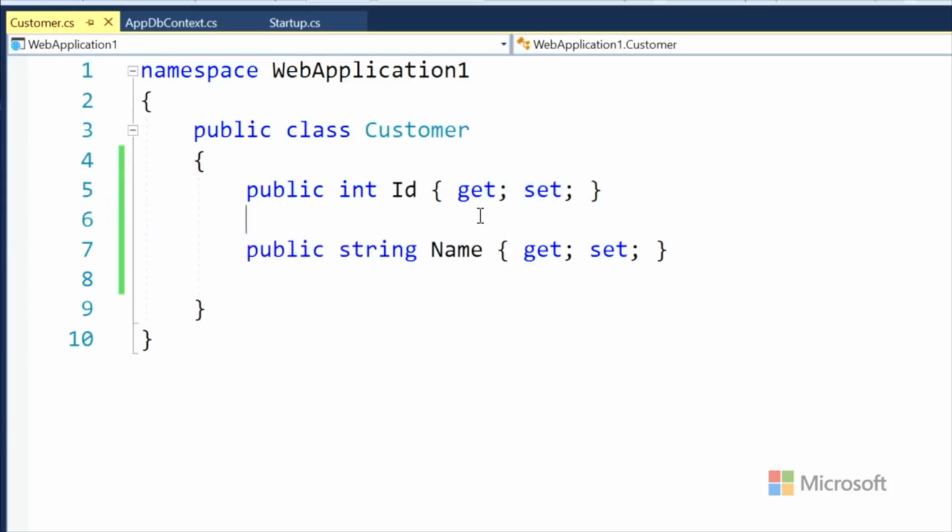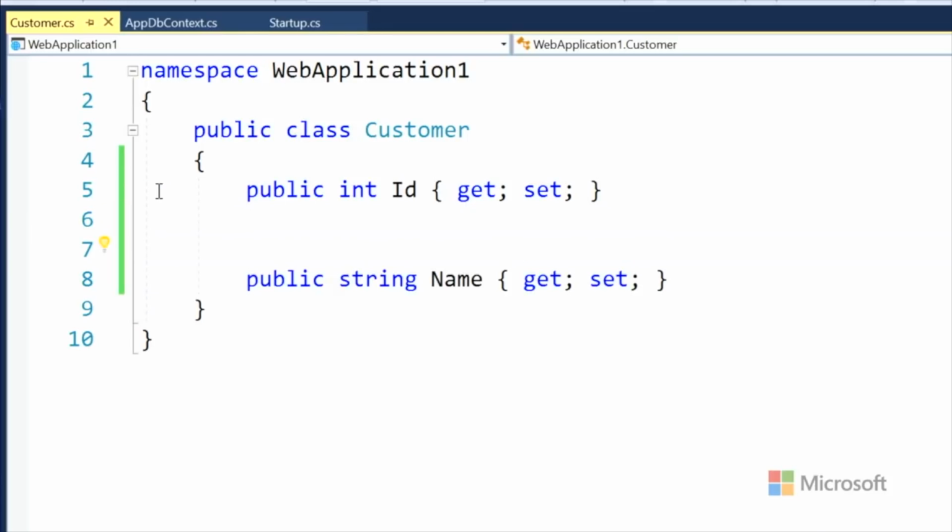Okay. So this is customers. So customers have an ID, a unique ID, and they have a name. And they could probably have an email. They could have all these things. Yeah. We'll start with name for now, but should name have some constraints? It should. And we have the idea of data annotation. So one of the things is that you probably want someone to enter their name, right? We want to force them, really. So we want to make sure it's some sort of required, right?